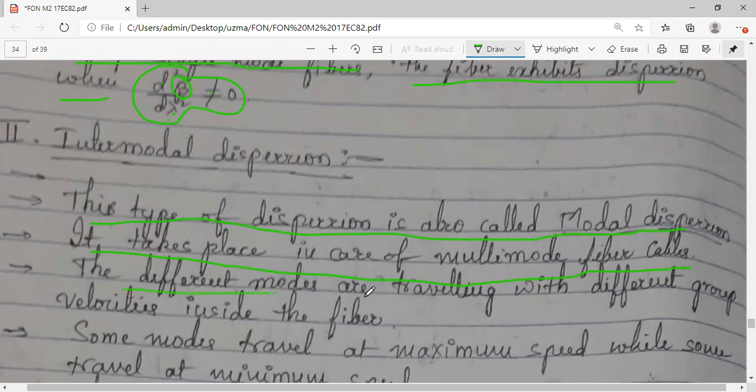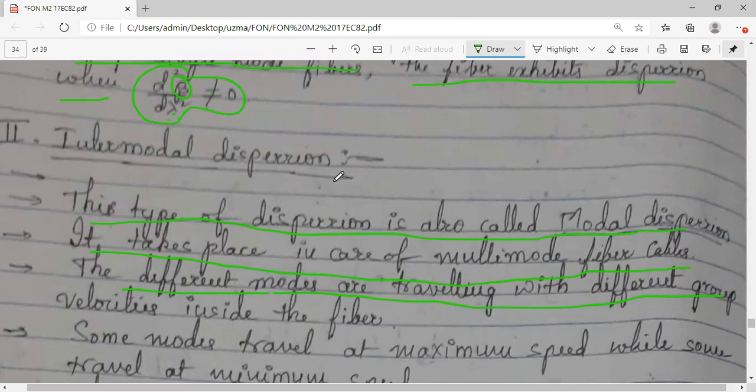The different modes travel with different group velocities, because modes represent the field distribution, and as I have told you, the lower order modes exhibit more power than the higher order modes. When these modes travel, each with its own speed, their paths will be different. Some modes may have shorter paths.